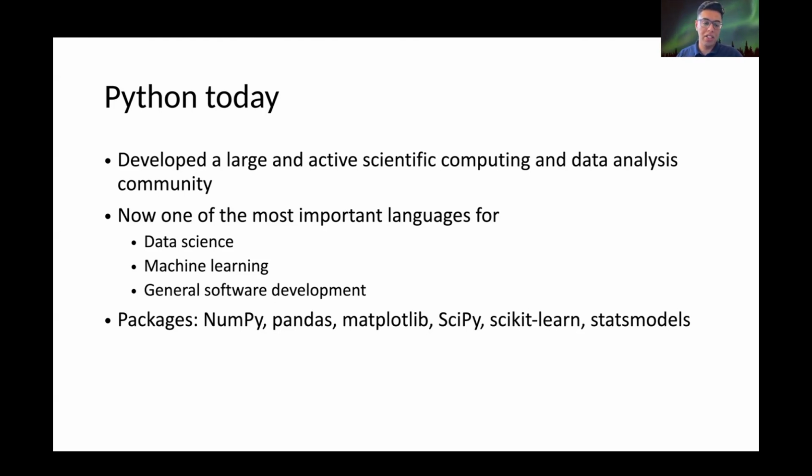And there are some packages like NumPy, which is for numerical things, like numeric Python. Pandas is for data frames and tables, and matplotlib is to plot a graph. The last three, SciPy, scikit-learn and statsmodels, are for machine learning and statistics usage.